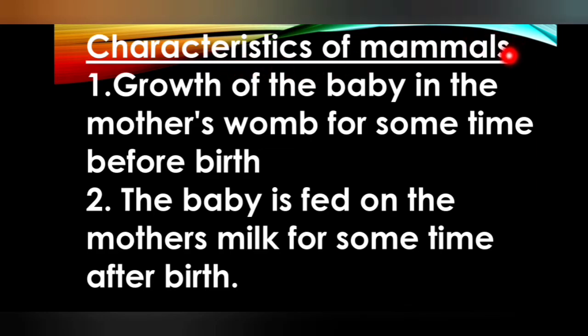What are the characteristics of mammals? Point 1. Growth of the baby in the mother's womb for some time before birth. That's the first characteristic. And the second one is the baby is fed on the mother's milk for some time after birth. These two are the most important characteristics of mammals.